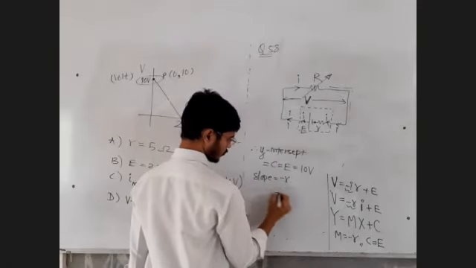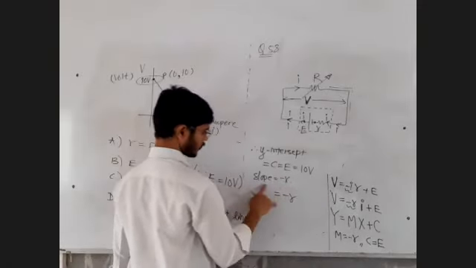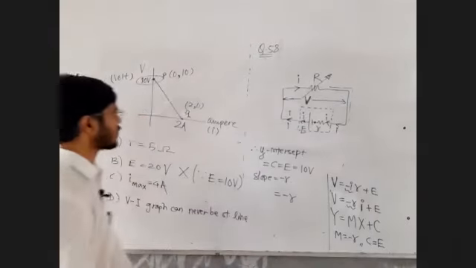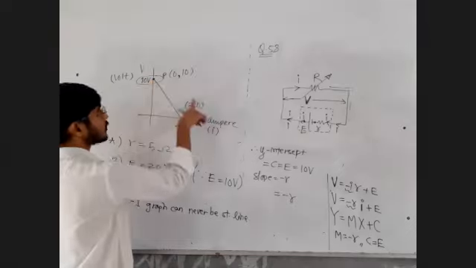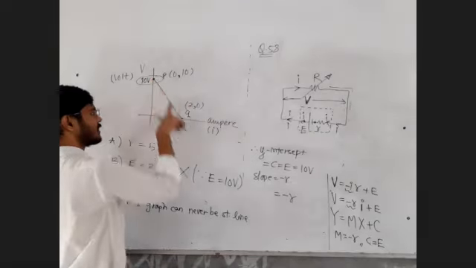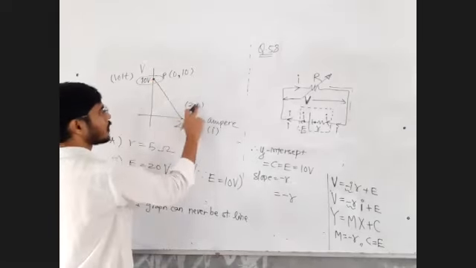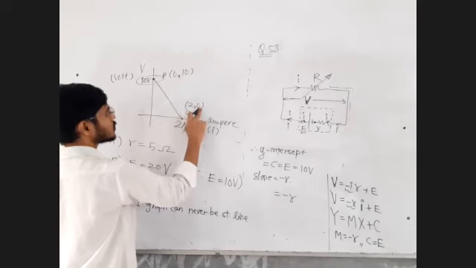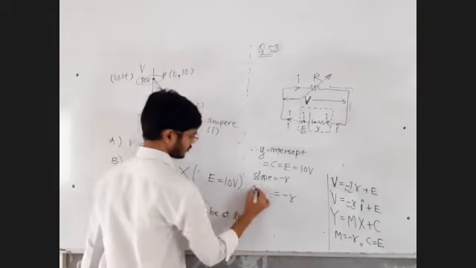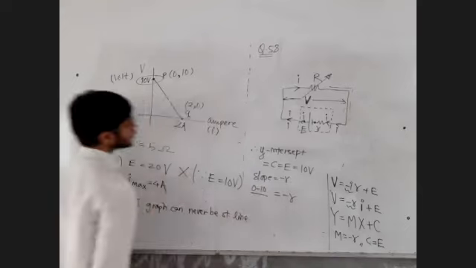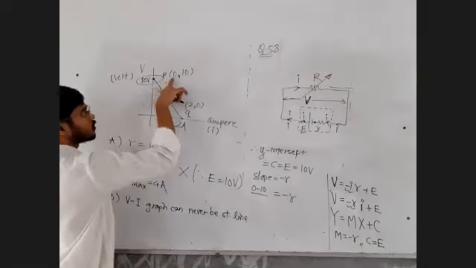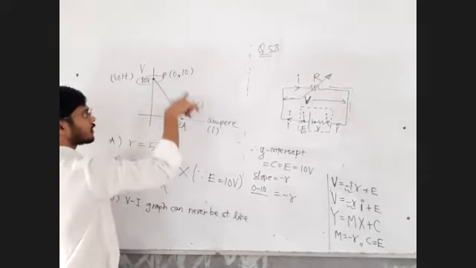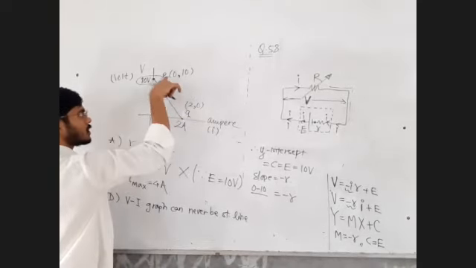Slope is equal to minus r. And what is the slope? Change in y coordinate upon change in x coordinate. This is the final point, this is the initial point, let's say. You can take this as final and this as initial also, no problem. Change in y coordinate 0 minus 10, divided by change in x coordinate 2 minus 0. Final minus initial. Q is the final, P is the initial.